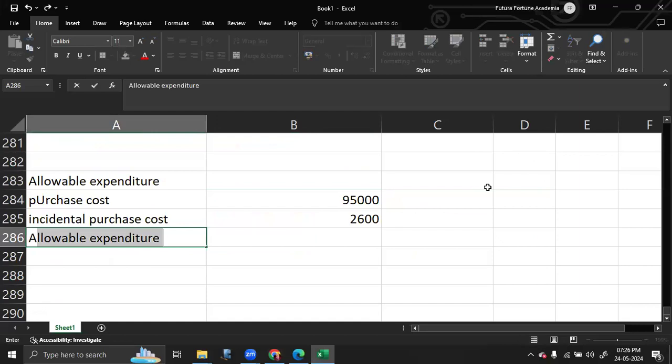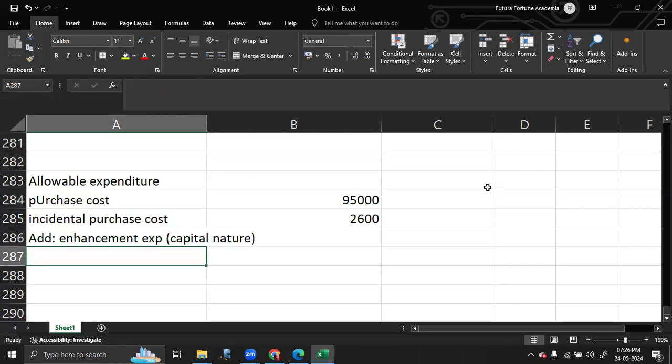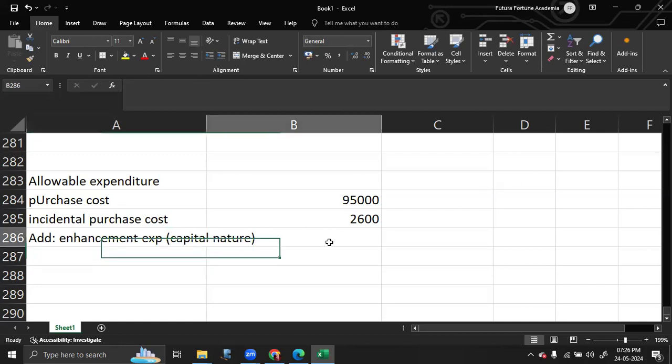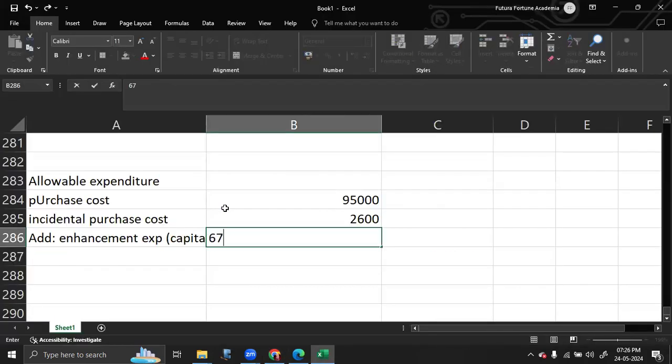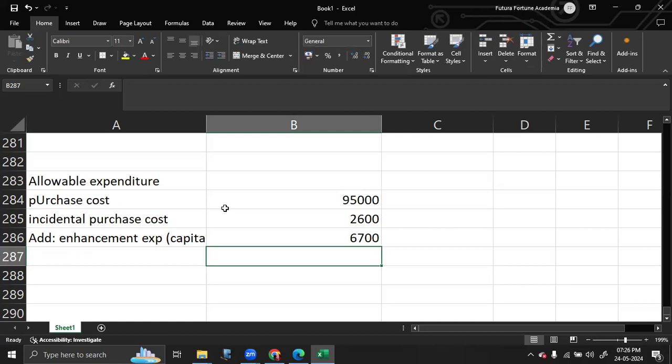And also you can include enhancement expenditure as well. So enhancement expenditure includes extension, anything which is of capital nature. So anything which is of capital nature, which is extension, conservatory added, improvement, enhancement expenditure as such. Now in this question, they are very clearly telling you there was an extension for 6,700. So that is also allowable expenditure.